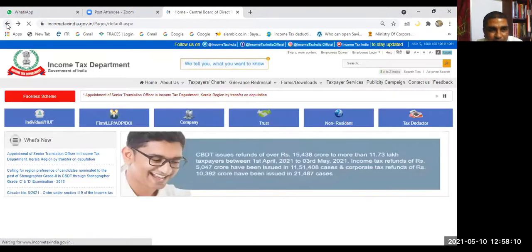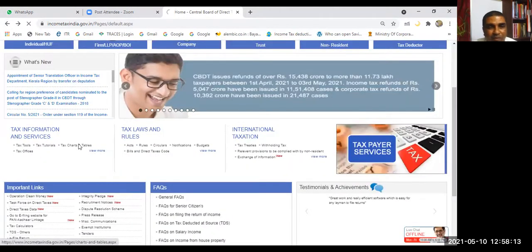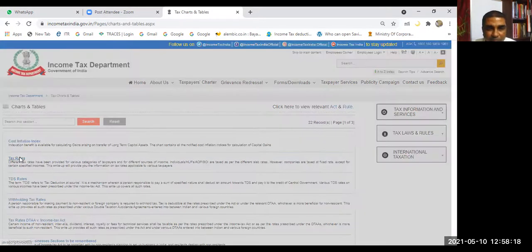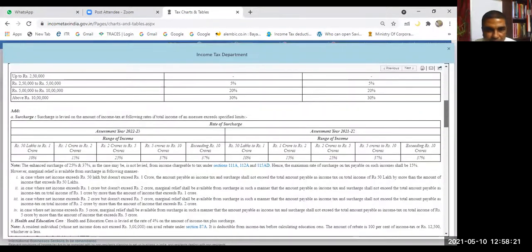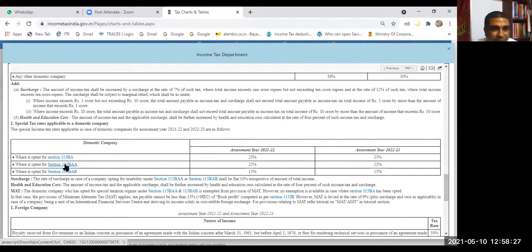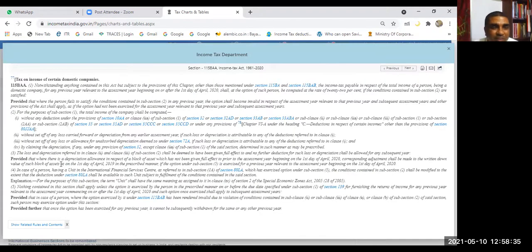Then other sections also I will be telling you. Then 115 BAA. Here also, are you seeing the screen? Yeah. Here also, certain conditions are there. Certain domestic companies, here also certain conditions are there. That is, certain deductions will not be allowed to them. Set off of carry forward of losses will not be allowed, including losses under section 72A.